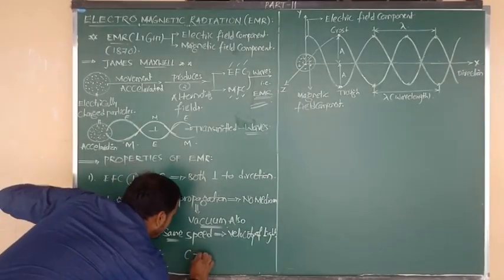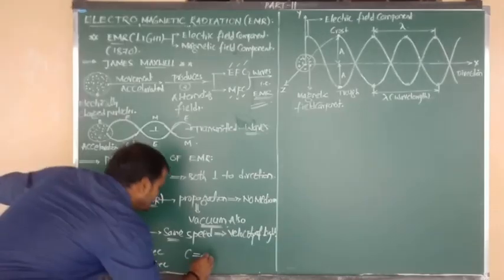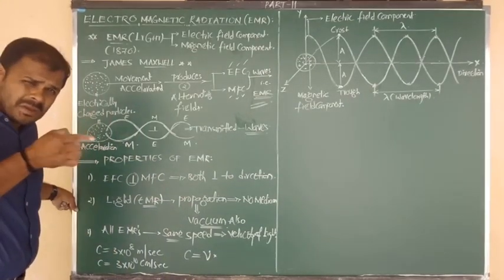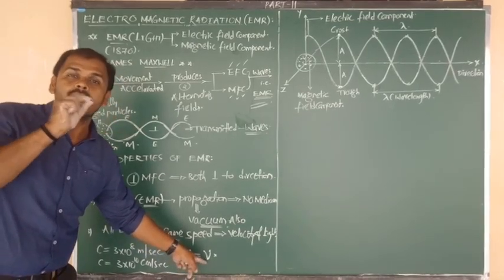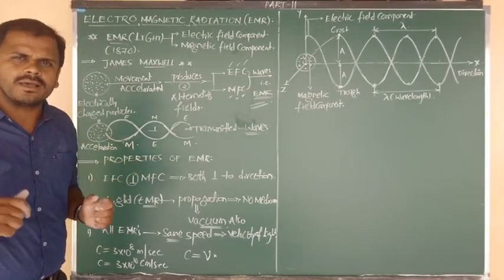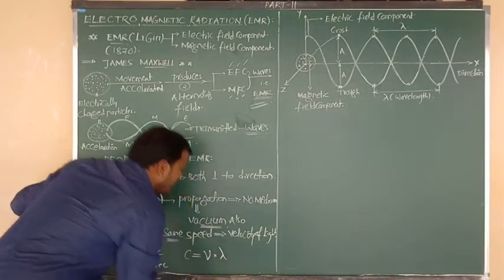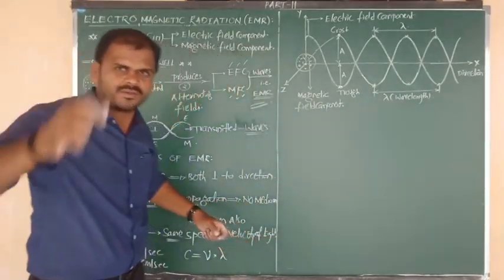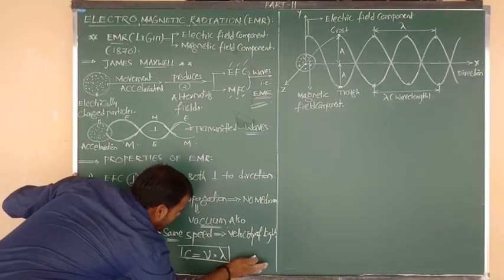The speed of light, C, can be calculated by using the formula nu into lambda. What is meant by nu? The meaning of this symbol is frequency; nu is the short name, and the exact name is the frequency. Frequency into lambda. The meaning of lambda is nothing but the wavelength. So what is the formula to calculate the speed of light, or we can say the speed of EMR?